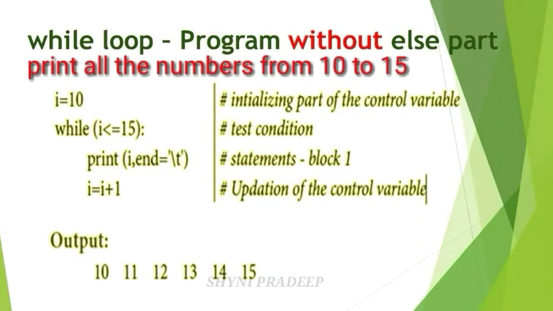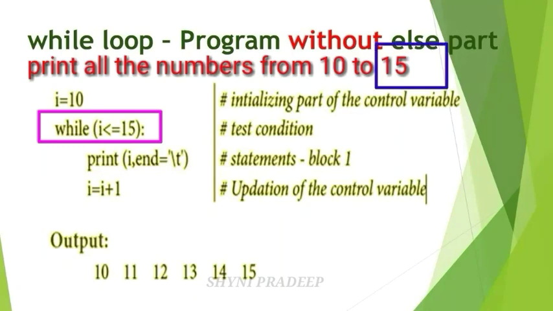See here, the first step is initialization. I is equal to, our initial number is what? 10. So I is a variable, 10 is the initial value. So I is equal to 10. The next step is the condition. While, then parentheses, and within the parentheses write the condition. Print the numbers from 10 to 15, so you have to print the numbers up to 15. So here write the condition I is less than or equal to 15. Write the condition like this. Here write the colon.